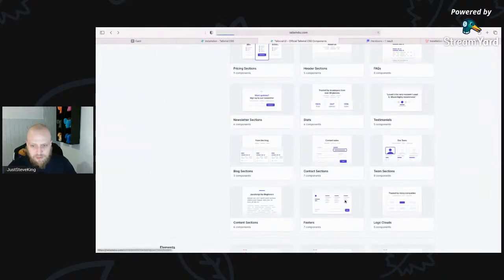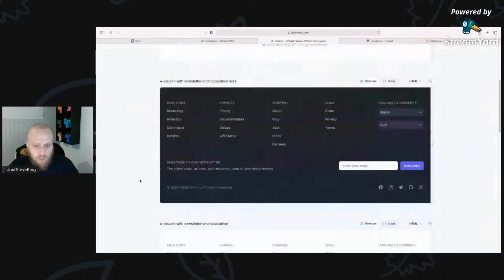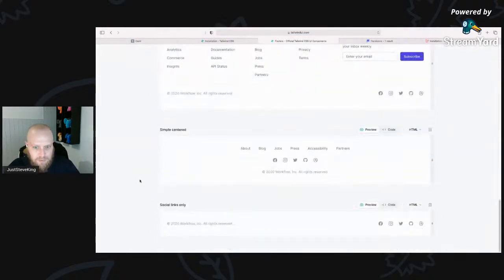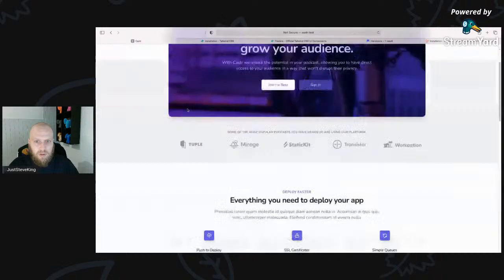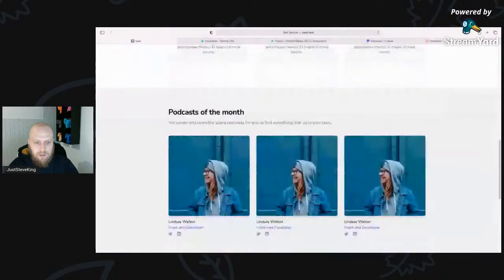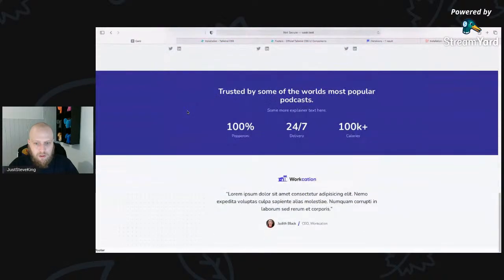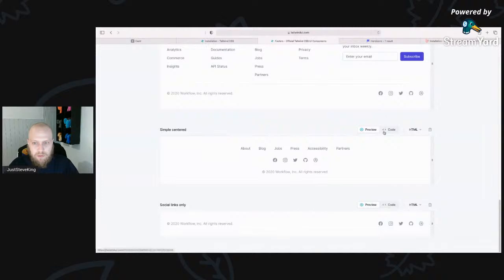So let's go to the footers. Let's just grab a footer for now, and we will just grab something like this, simple centered maybe. Let's look at the page. There's a lot in the center. You're drawn to the middle a lot. So let's go with the centered one.